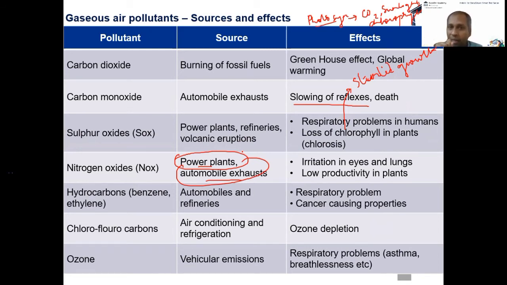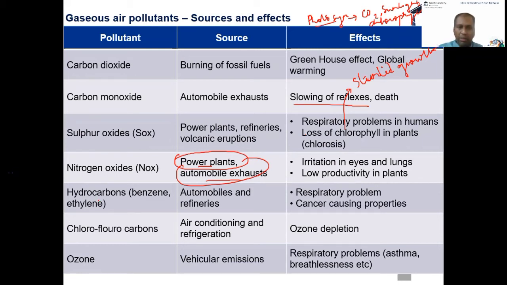And another interesting thing I'll tell you, nitrogen oxide is naturally produced by lightning. If you can remember it. Now, what is common between lightning, power plant, and automobile exhaust? High temperature. Is that an easy way for you to remember? Lightning, power plant, automobile. Wherever there is high temperature, it will react. Now, the effect is similar to that of sulfur dioxide, both for human beings as well as for plants. Lower productivity in plants, irritation in eyes and lungs.